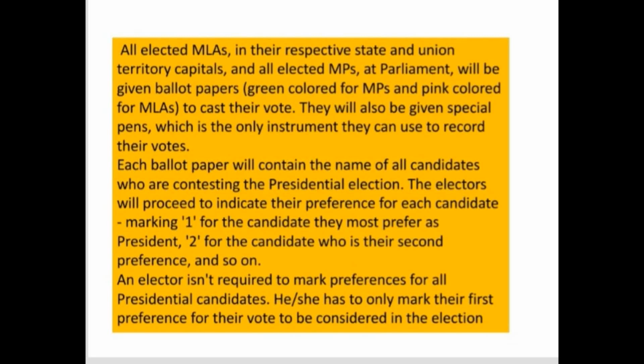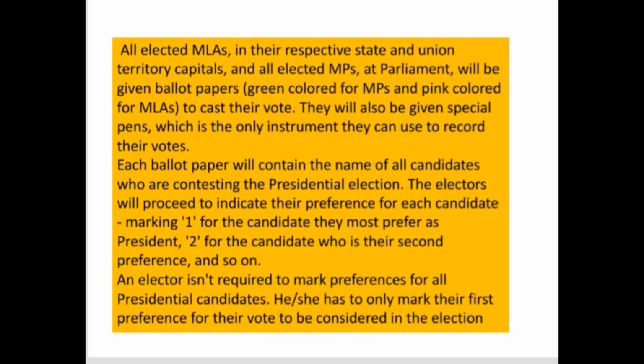It is a paper on which the MLAs and MPs tell their choice of president. That means to which presidential candidate they are voting. On that paper there will be the names of the presidential candidates and they will mark their choice, and that is called a ballot paper. This paper they will drop in the ballot box.